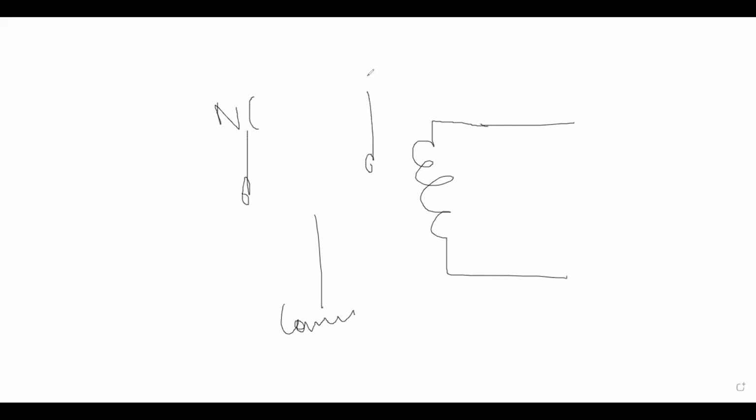Suppose this is my coil. Okay, and this is my common point. This is my normally closed point, and this is my normally open point. And here is the switch.